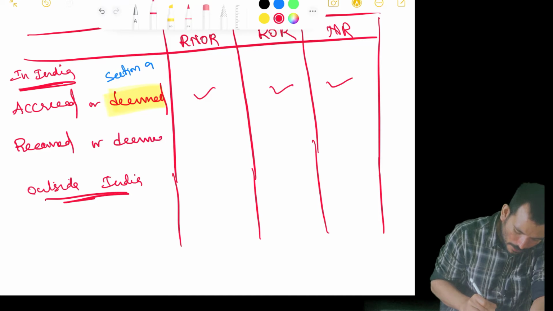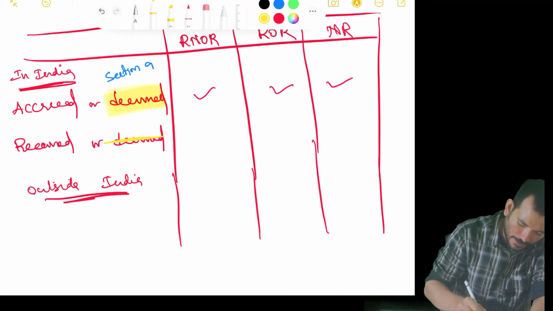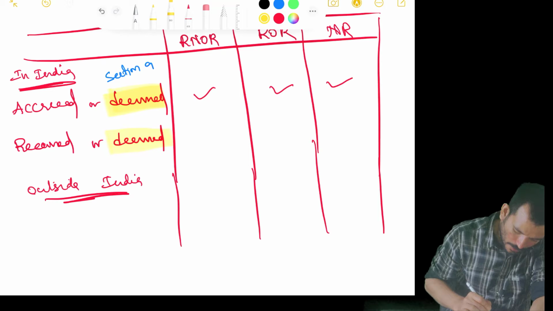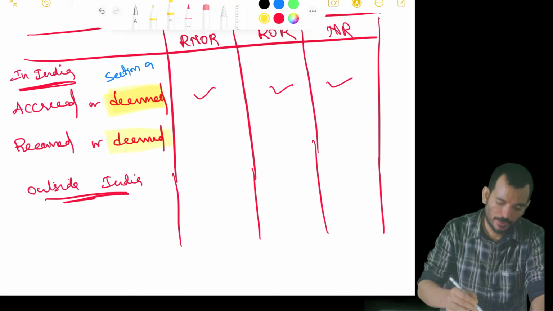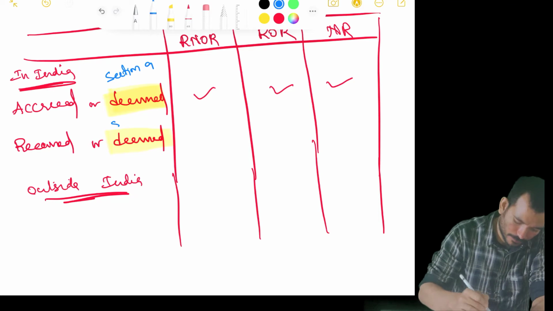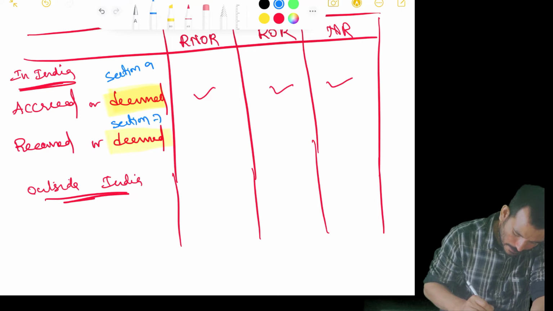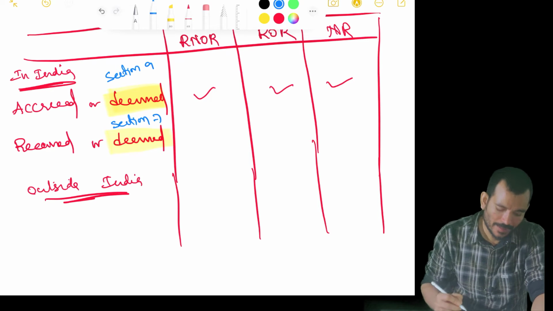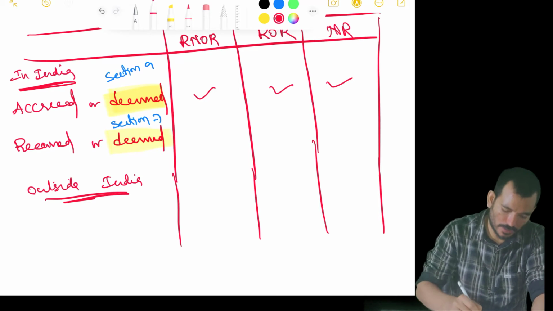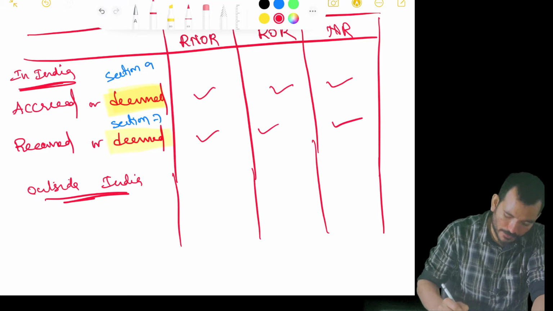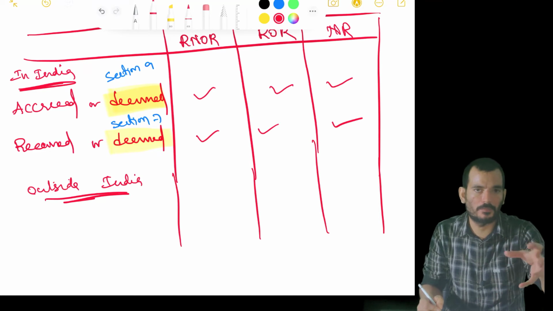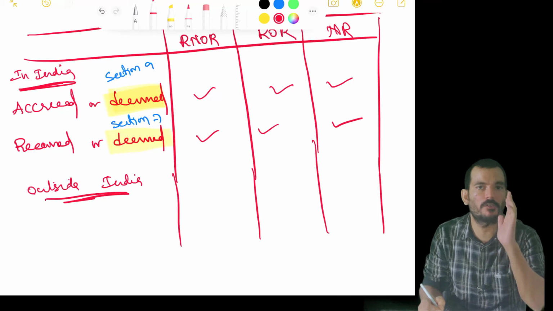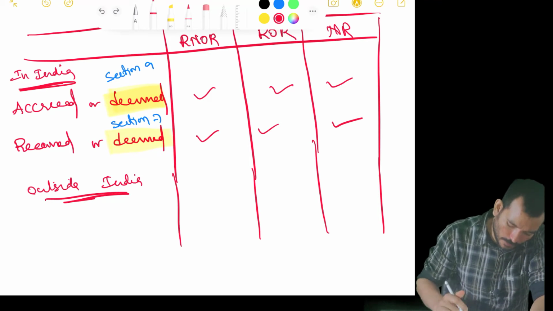The same way, received in India or deemed to be received in India. Again, you might ask a question, what do you mean by this deemed to be received? For that we have a separate section, section 7. Okay, those sections also we will deal now only. So deemed to be received or received, both the situation, everybody should pay tax in India. Okay, so I can say when somebody is using Indian resources, either accrual or receipt, you have to pay tax, irrespective of your residential status.